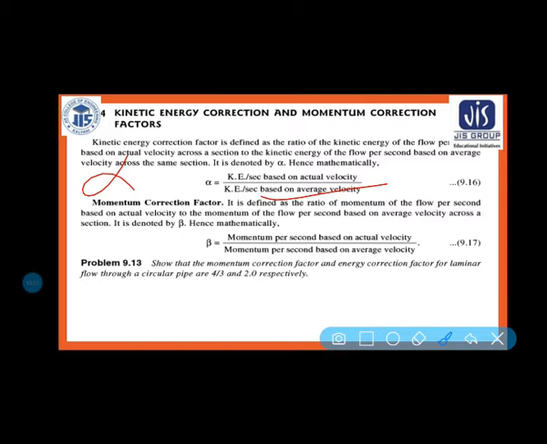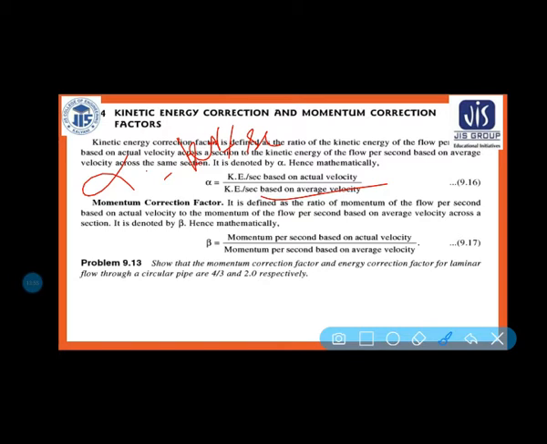Okay, kinetic energy correction factor, basically it is defined as the half mv square, that is kinetic energy per second based on actual velocity by average velocity. Okay, and if I am talking about the momentum correction factor, it is denoted by beta. It is basically defined as the momentum per second based on actual velocity by momentum per second based on average velocity.